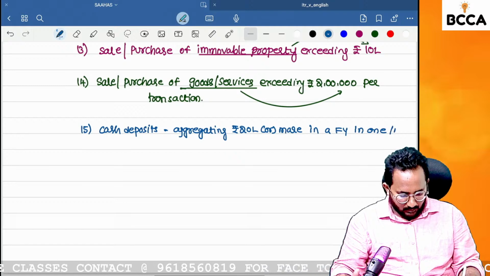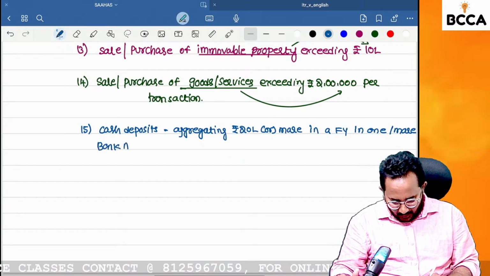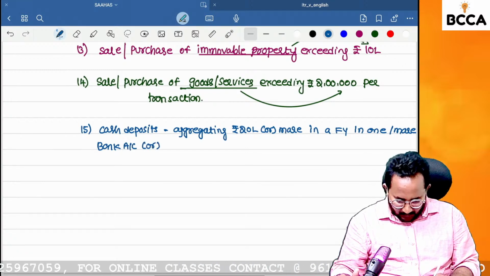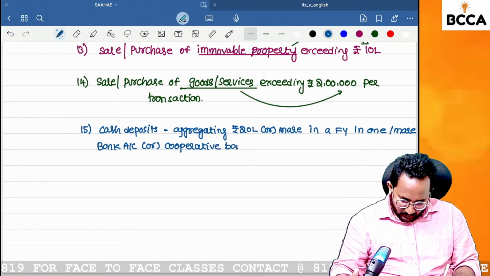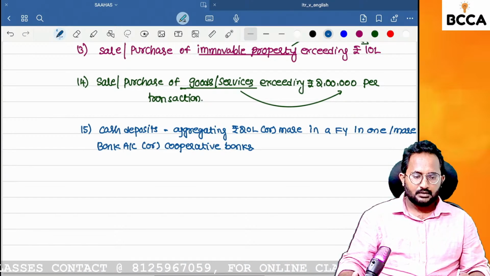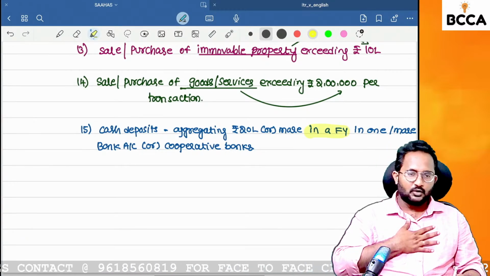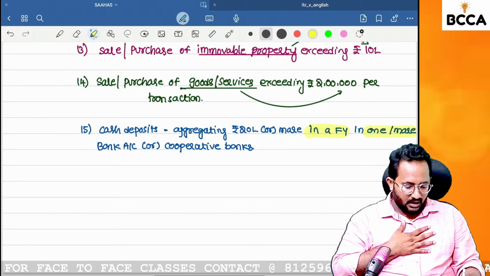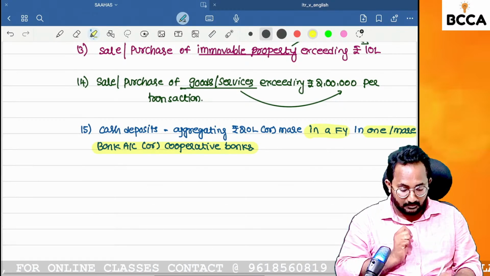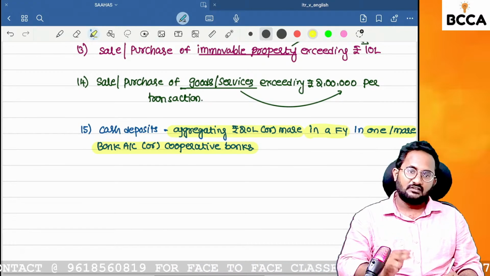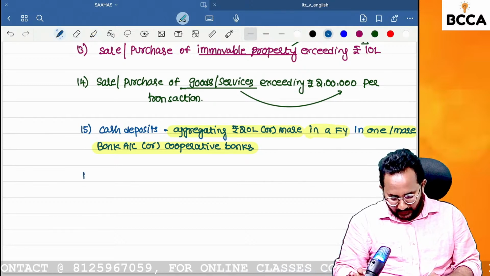in one or more bank accounts or cooperative banks. Simple. In a financial year, if I deposit in my one bank account or multiple bank accounts or multiple cooperative bank accounts more than 20 lakh, in this situation definitely you need to quote the PAN number. So that is the second point, the similar point we have.